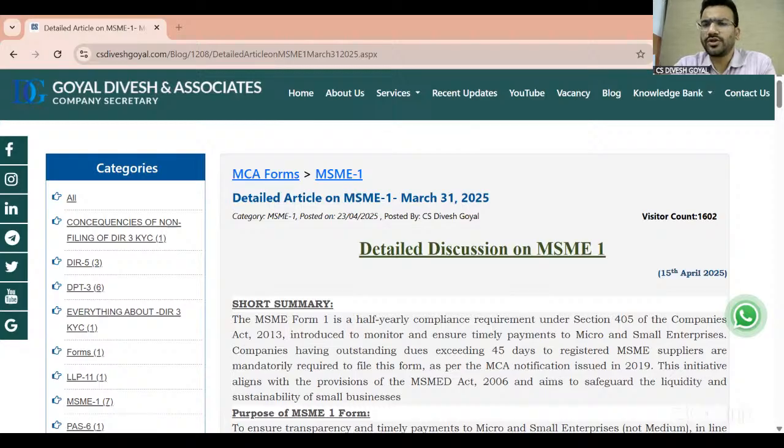If a company has no dues to MSME, then as per the provision, should the form still be filed? See, if you don't have any MSME registered vendor, then definitely you don't have to file. But if you have even a single MSME vendor, then whether you have made payment within time or not, whether it is outstanding, still you have to file this form as we have discussed in detail. The ministry should definitely come with a clarification or changes in the MSME 1 form so that it is in correlation with the section. Next, last question.